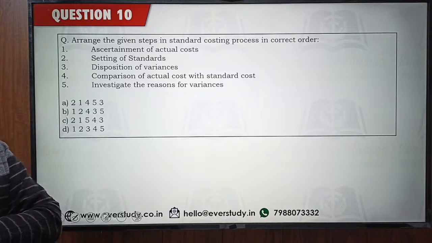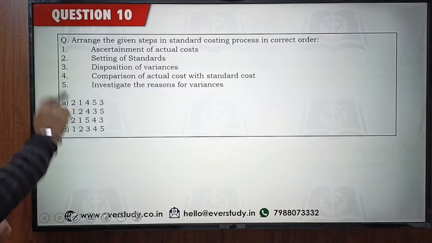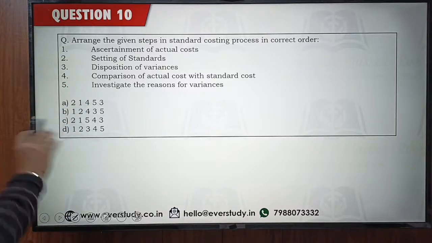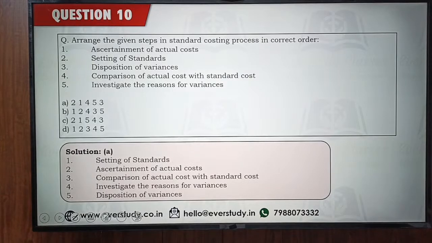Chaitra saying option number B will be the answer. The first step, are you going to set your standards first or are you going to ascertain the actual cost? Sir, we are going to ascertain. We are going to ascertain or not. I am getting lots of answers. Option number A. This option number A is perfectly right.